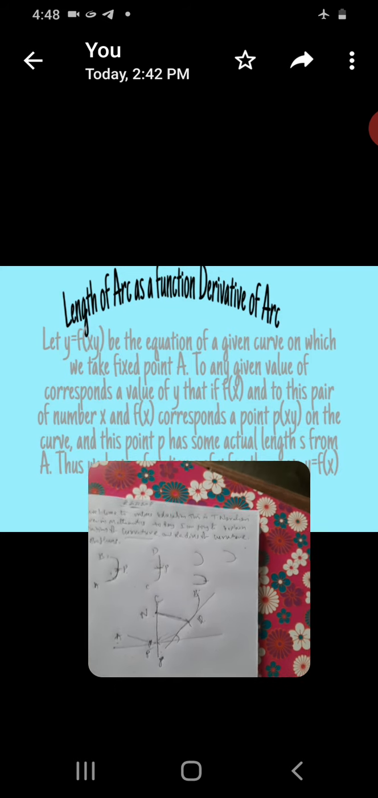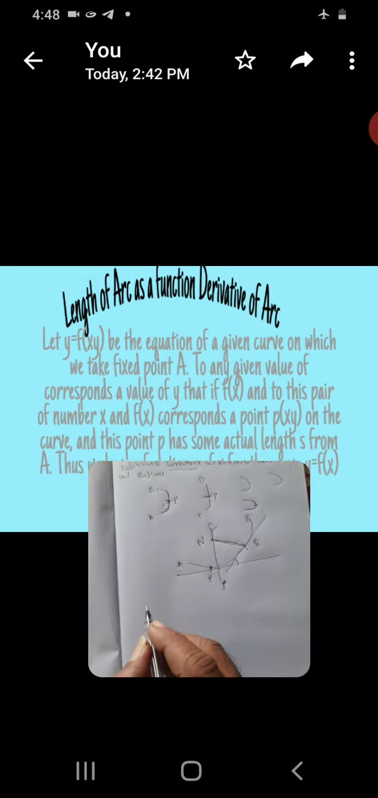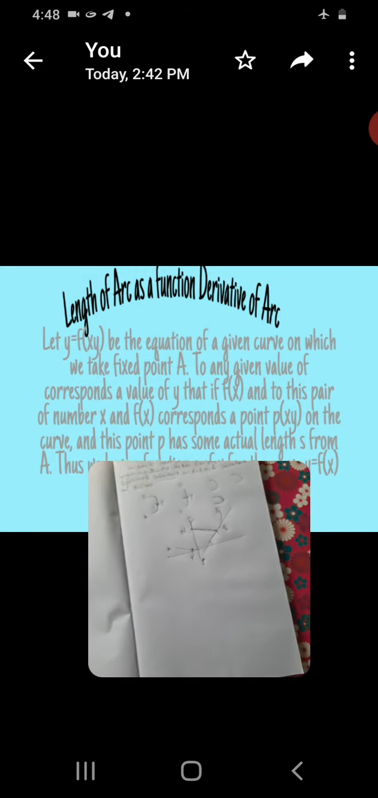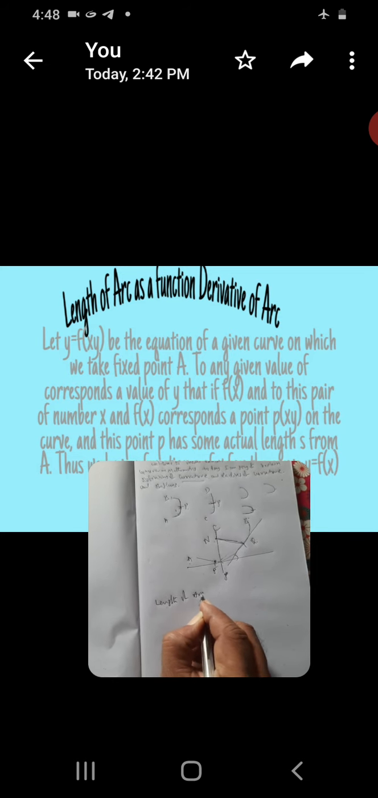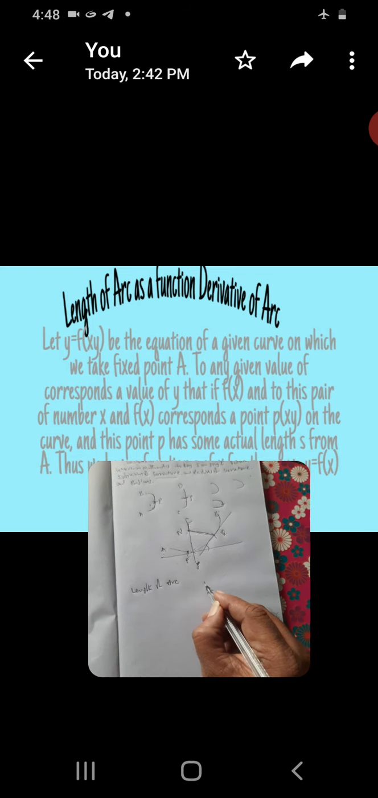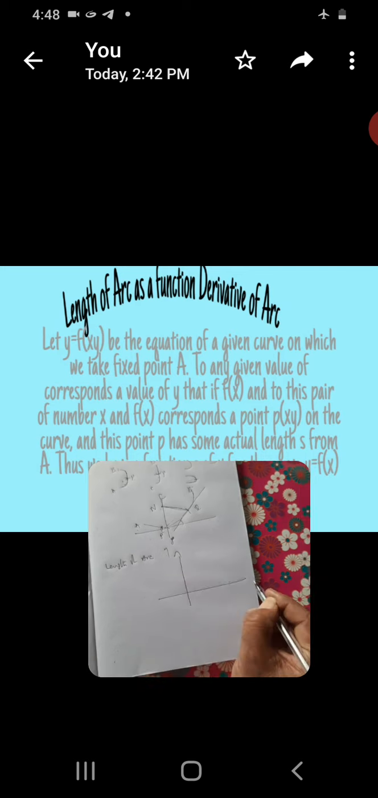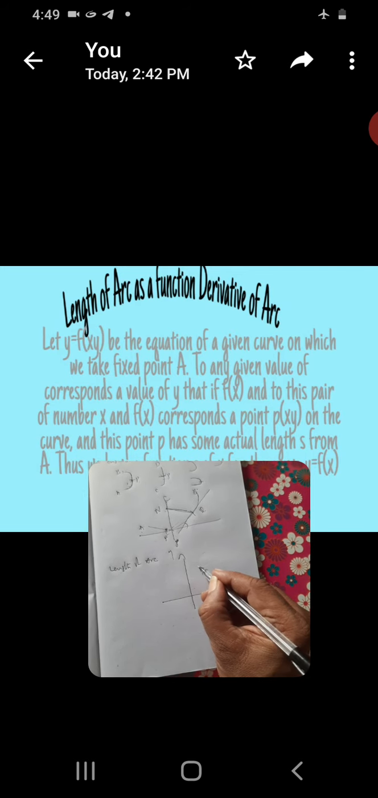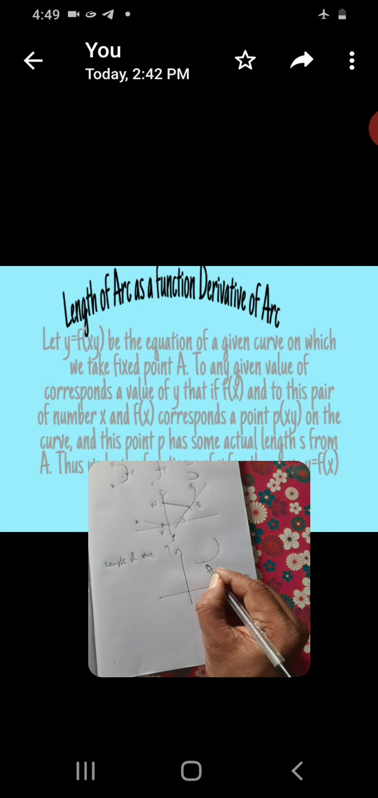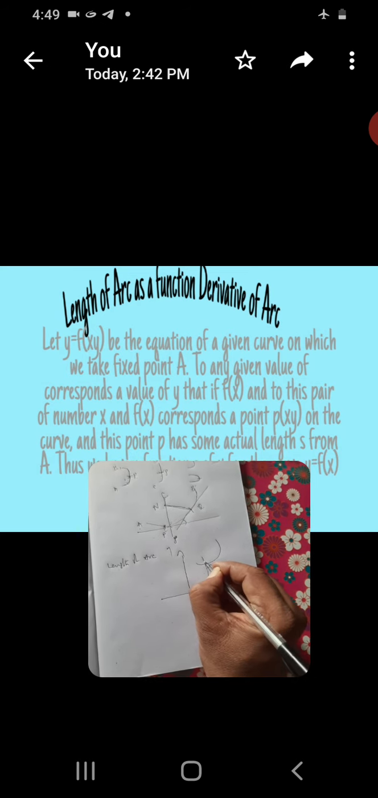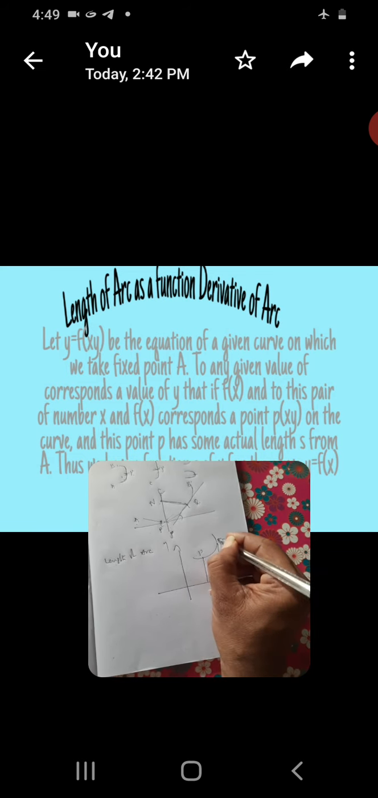Length of arc. See this, it is the x and y axes. Our curve is C. This is the curve AB. Let you take this point as P, and see, this is a Q point.